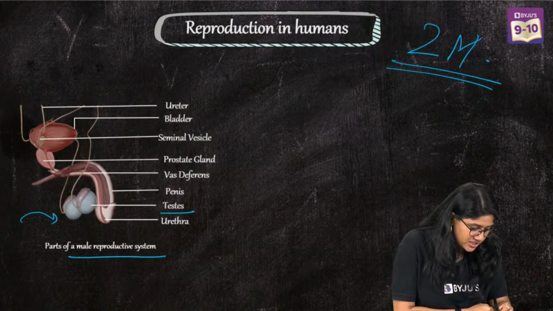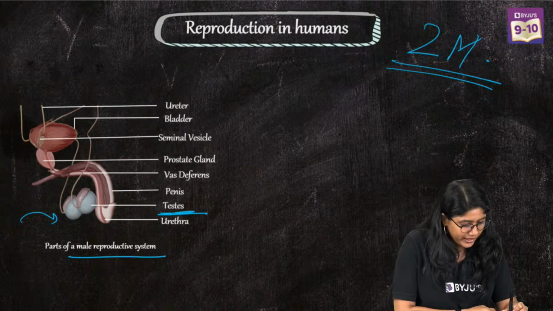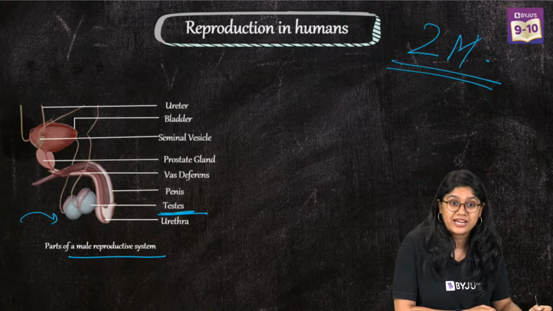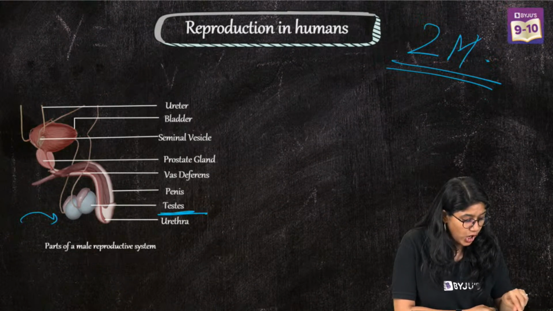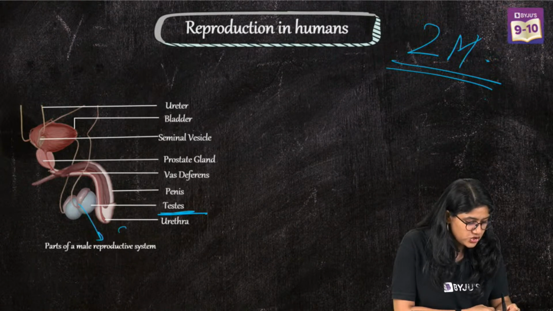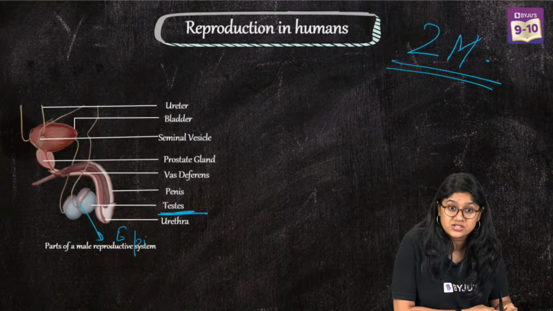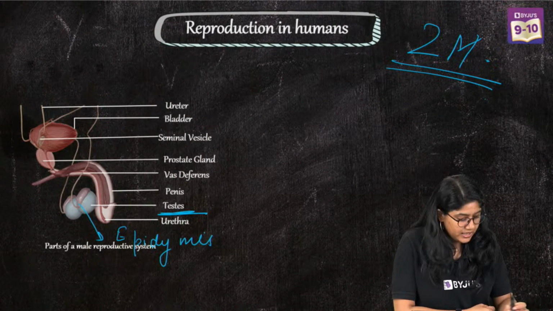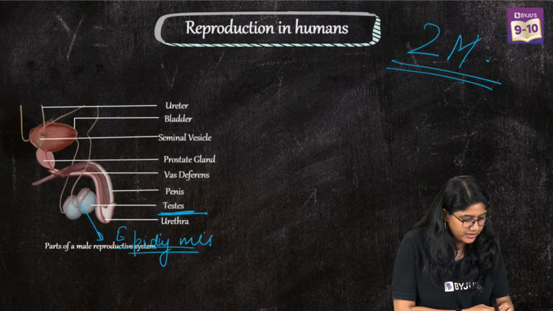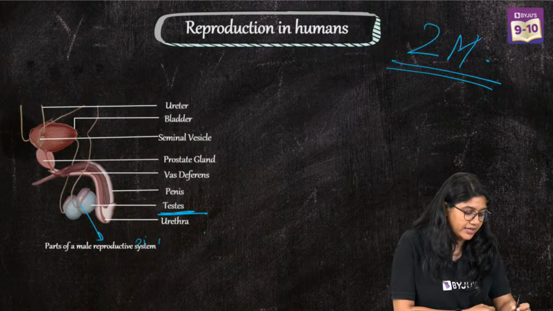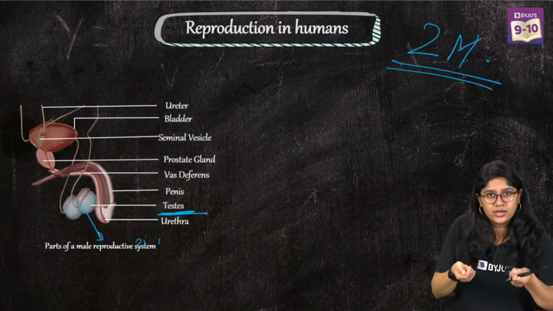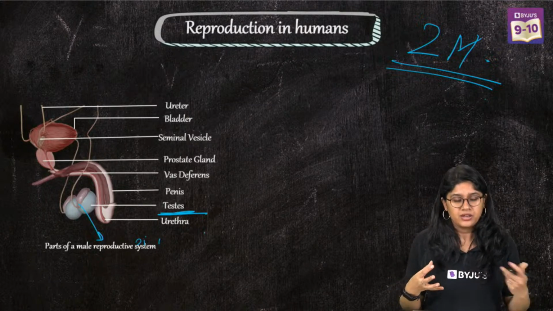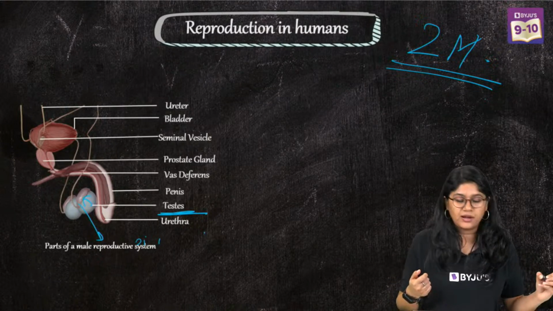Okay, so testis is where we'll see the formation of sperm. Then from the testis, it will go to the epididymis. Yes, epididymis is not in your syllabus, but it is just on the right of the testis, right on the top of the testis. You will be able to see the epididymis, okay? Yes, over here we'll be able to see this epididymis, okay? And this actually helps in holding the sperms for some time, right? From testis to epididymis it will come.